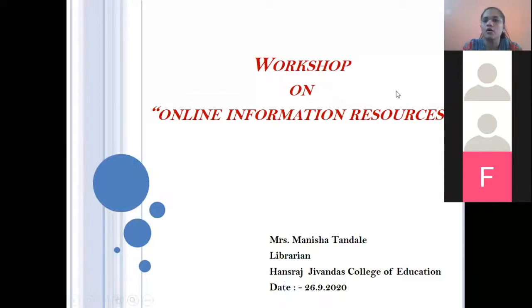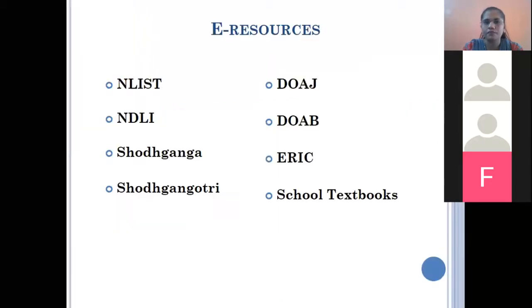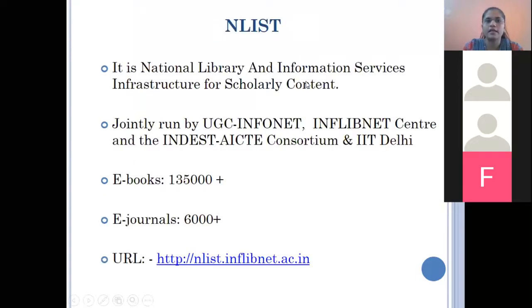Good afternoon all. Today we are going to see some of the online information resources which you can use for reference purpose, for studying your syllabus, for your preparation of final exam. The resources which we are going to see today are Enlist, NDLI, Shodh Ganga, Shodh Gangotri, DOAJ, DOAB, ERIC, and school textbooks. First one is Enlist.